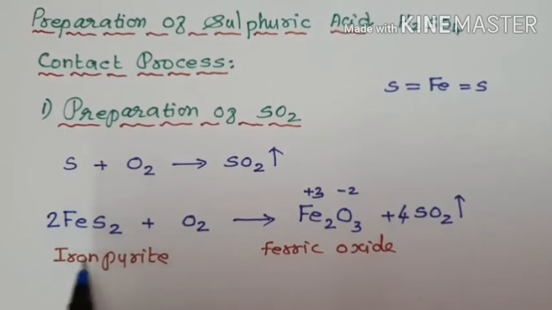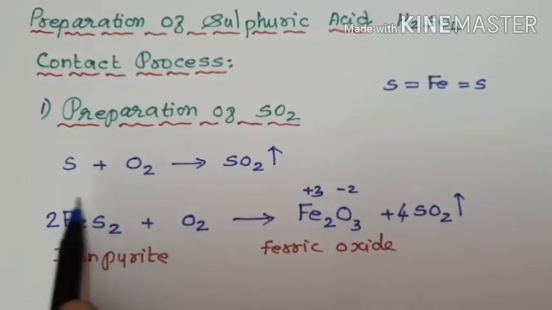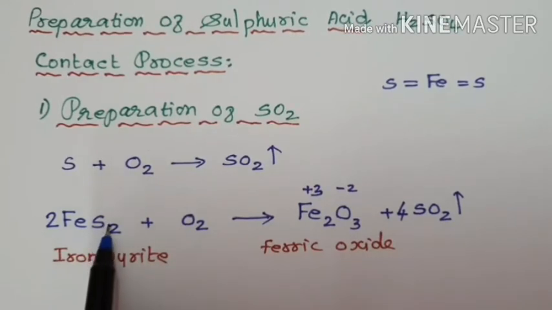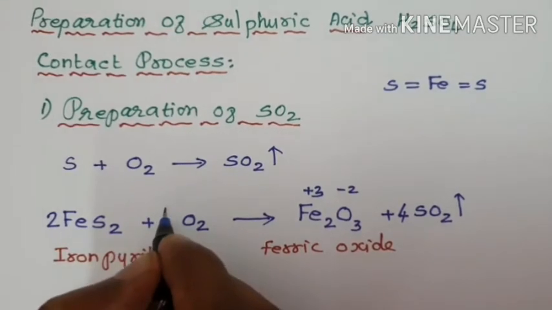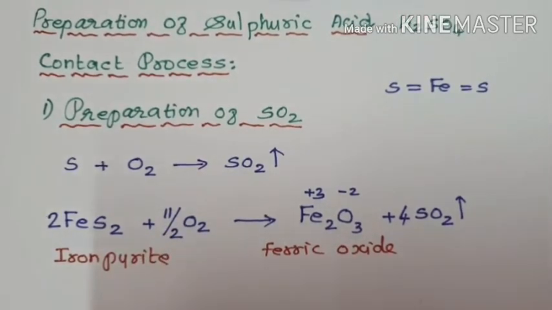So the left hand side also should have 11 oxygen atoms. Apart from this, there is no oxygen. So 2 into 11 by 2 is equal to 11.